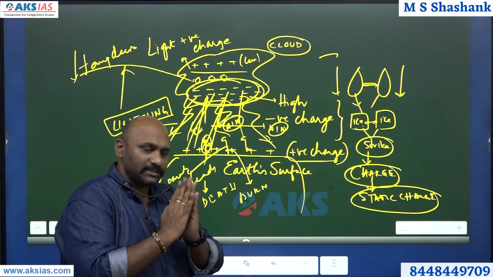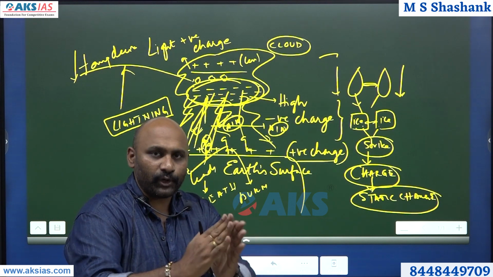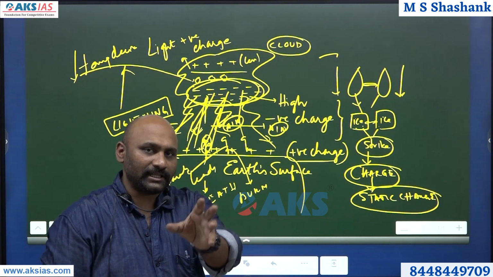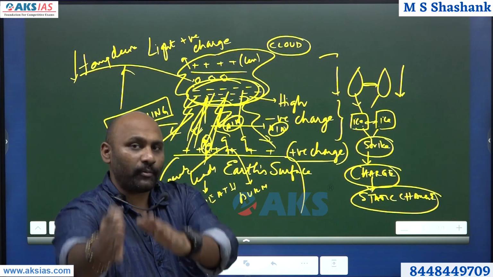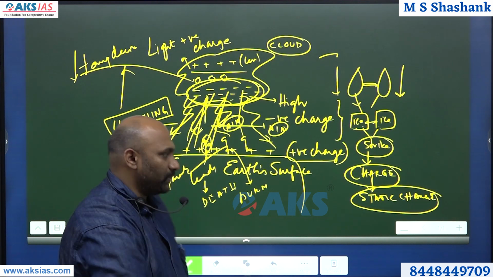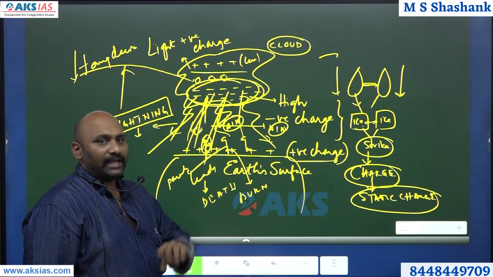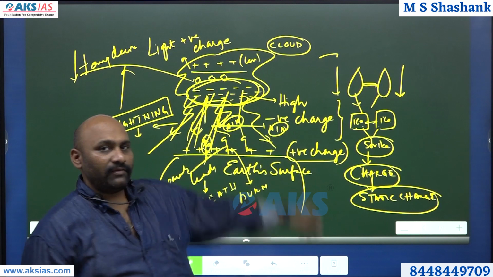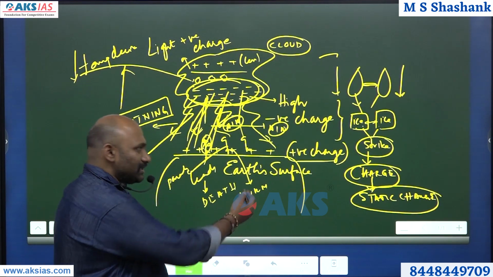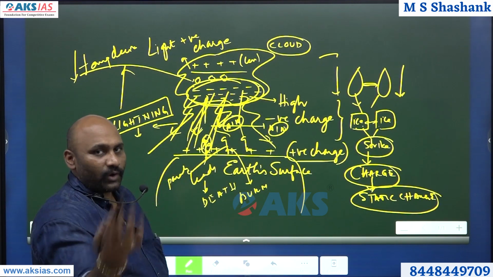charges, there is movement of charges from one point to the other, and that movement is nothing but creation of electric current, which is in the form of lightning, which strikes people, and therefore so many deaths. And since it is a natural phenomenon, we don't know when it can occur, especially on cloudy days. So this is the concept behind what lightning is.